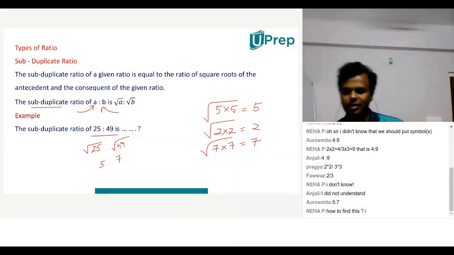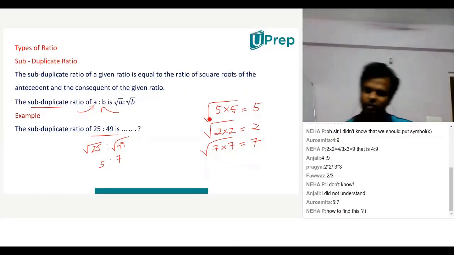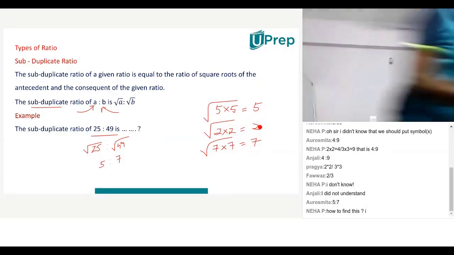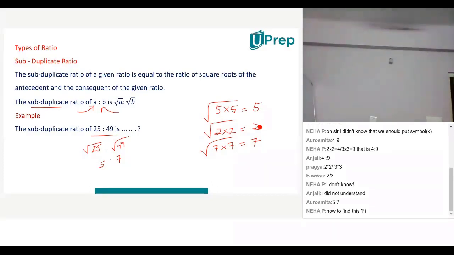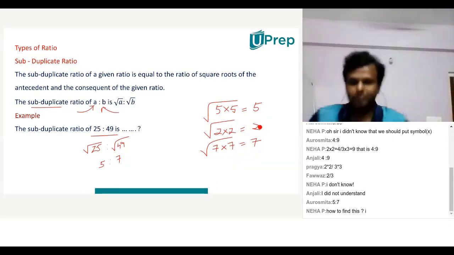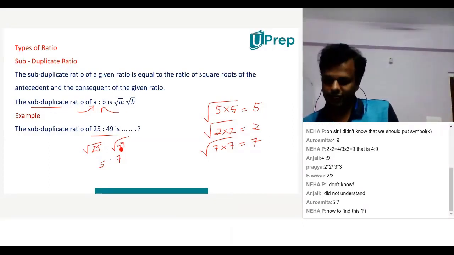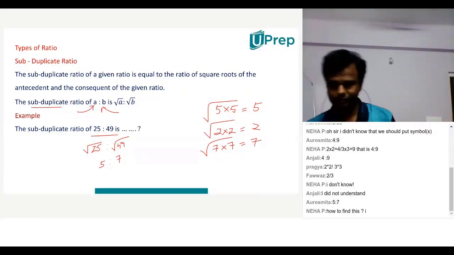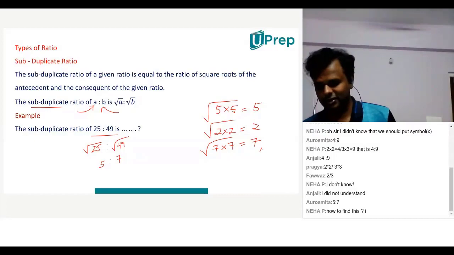So children, here I have the subduplicate ratio of 25:49. That means I need to take root of 25 and root of 49. Root of 25 means root of 5 into 5. Where there's a square root and I have two same numbers inside, I'll take only one outside. Same way, you have 49 here. 49 is nothing but 7 into 7. Since I have a square root here, I will take only one 7 outside. So this is about the square root.